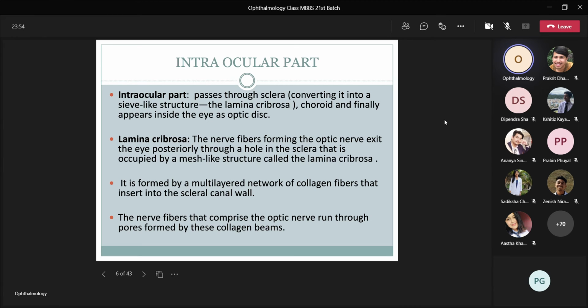The nerve fibers forming the optic nerve exit the eye posteriorly through a hole in the sclera that is occupied by a mesh-like structure called the lamina cribrosa. It is formed by a multi-layered network of collagen fibers that insert into the scleral canal wall. The nerve fibers that comprise the optic nerve run through the pores formed by these collagen beams.